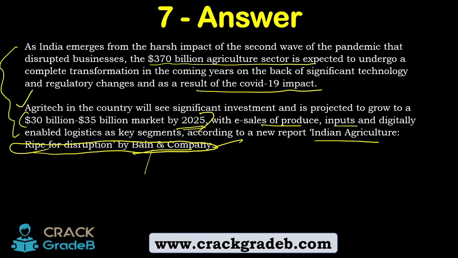Now, why is this so? This is so because after the COVID-19 impact, there are a few transformations in the coming years, going right in terms of technology and regulatory changes. So when it comes to agriculture, who's the regulator? The Ministry of Agriculture takes the call. Niti Aayog takes the call. And when it comes to agri-tech financing, NABARD takes the call. RBI has PSL norms. So there are multiple ways things are working, and you need to connect those points.